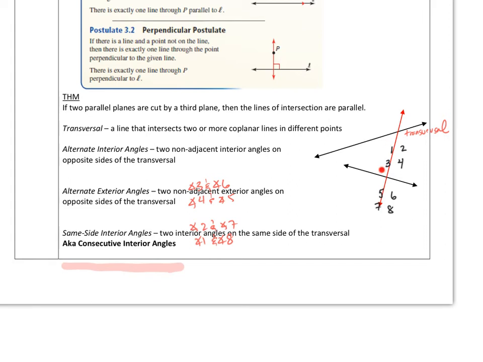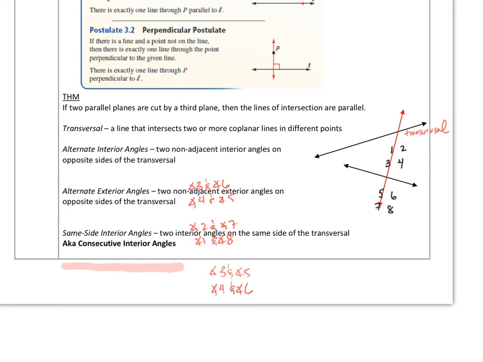So 3 and 5. These are two interior angles on the same side of the transversal. So same side and on the inside, 3 and 5. So this would be angle 3 and angle 5. Well, you got the other side too now. So now here's the transversal, 4 and 6 are on that same side and they're on the inside. So angle 4 and 6.